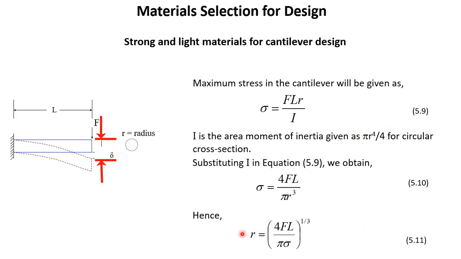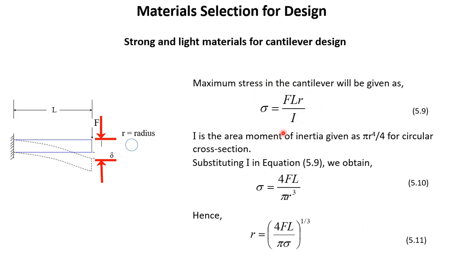Now again we write this equation in terms of r is equal to this parameter. So we bring r cubed on this side, sigma goes on the right side, so you can see sigma here, and total to the power 1 over 3. So this is the expression for r. So we have got this expression for r starting with the stress equation.